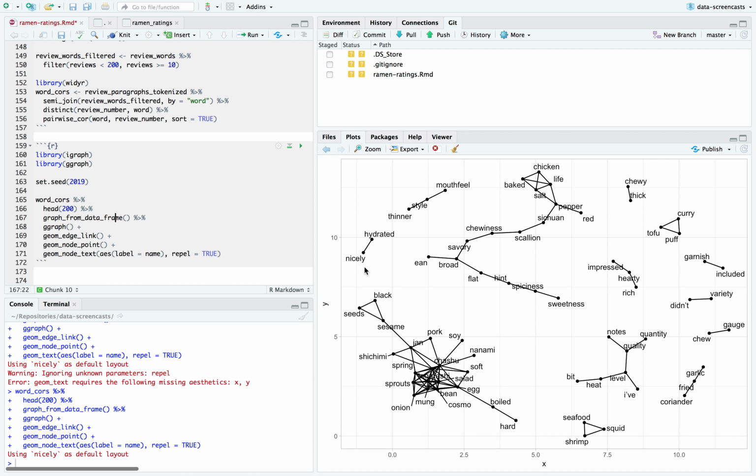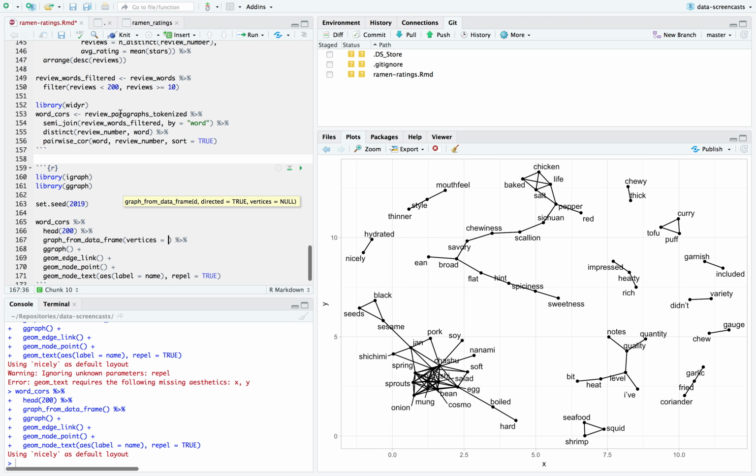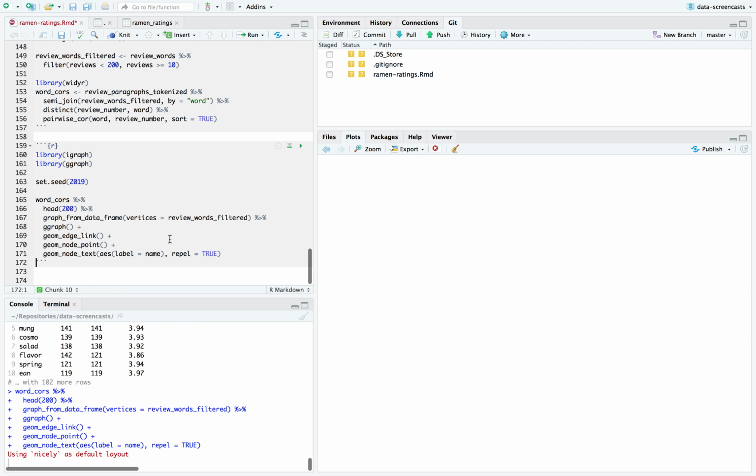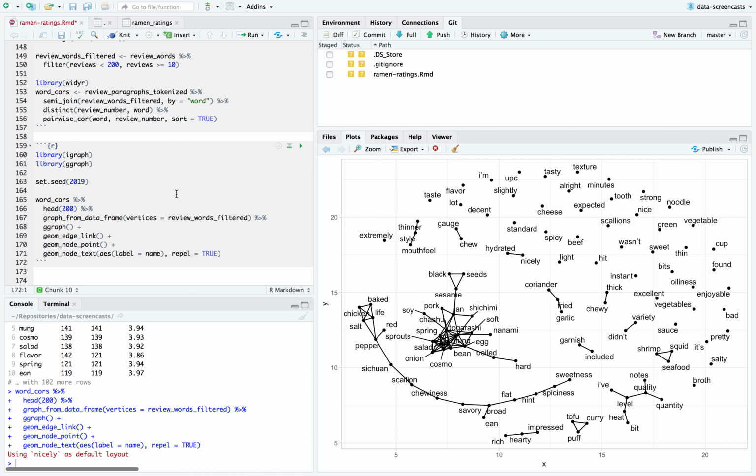So here I show like, oh, nicely hydrated, thinner style, mouthfeel, seafood, shrimp, and so on. That's pretty cool. But I can actually get a little bit cooler. I can say I want to include all the filtered words as vertices. How many words are in here? I'm going to try this once. It's going to have a lot of extra points. I'm not so sure I'm going to love that. Yeah, I don't love this.